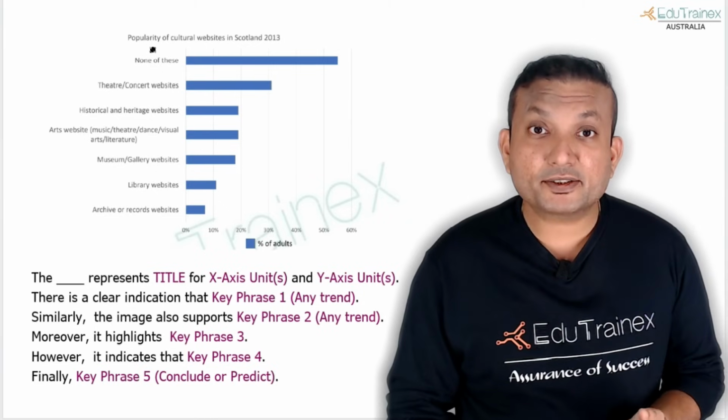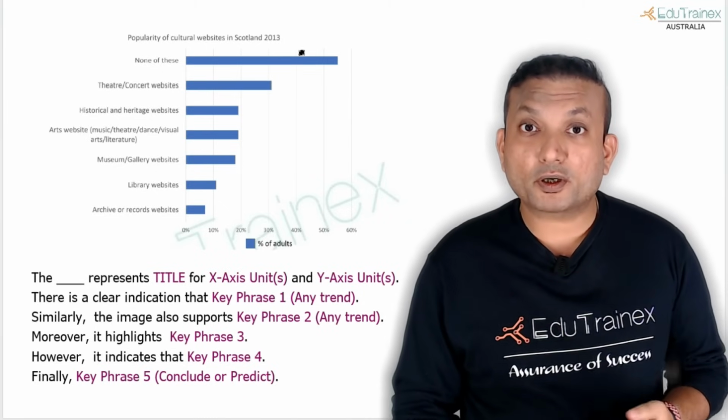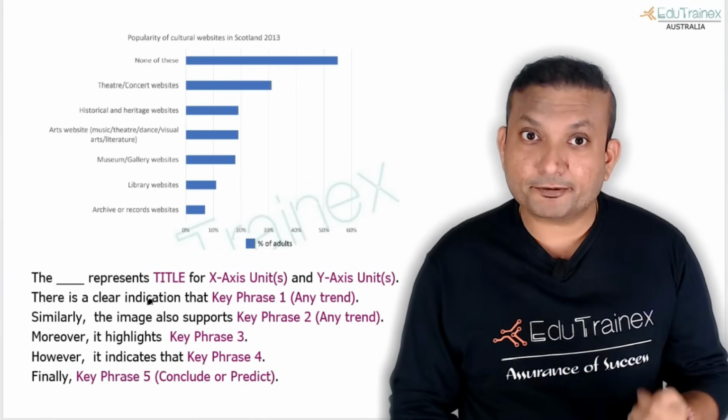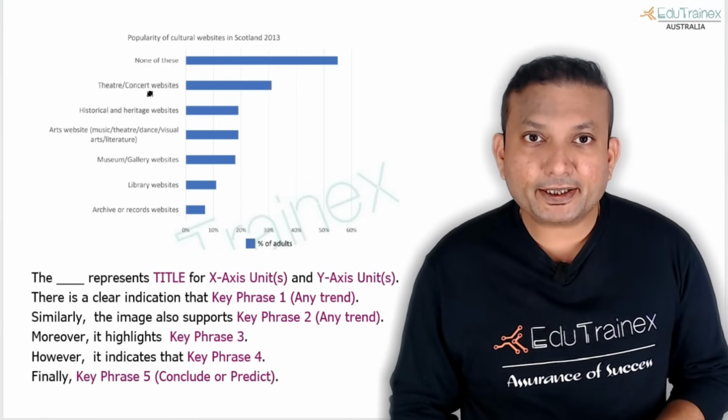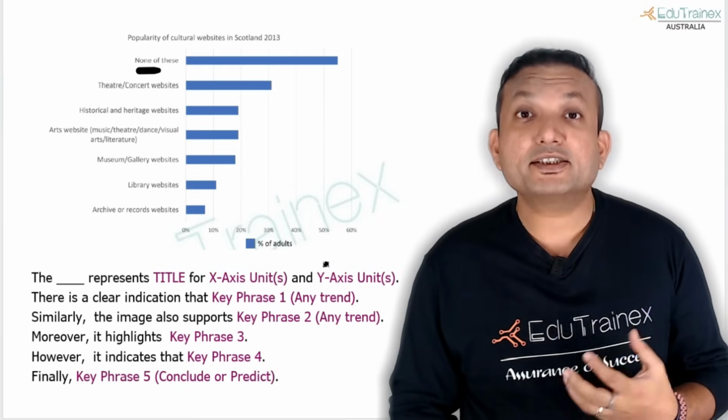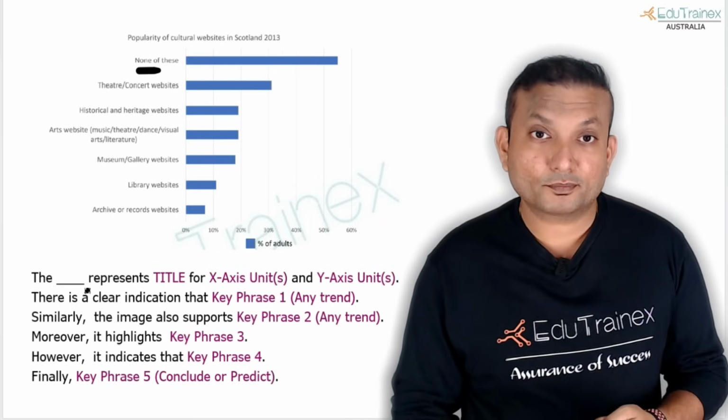The bar graph represents the popularity of cultural websites in Scotland for 2013, for percentage of adults in various different categories. There is a clear indication that none of these is the largest category at around 60% of the population.